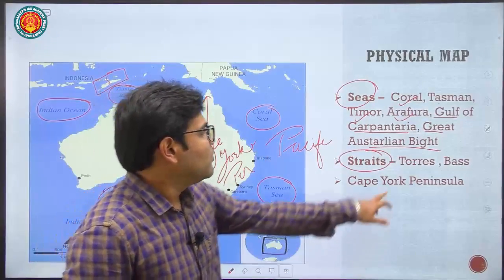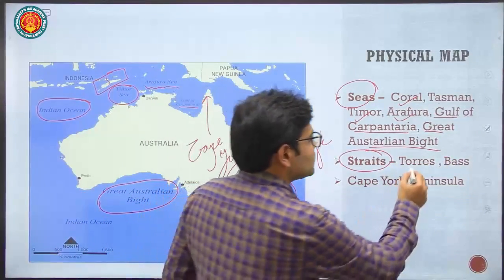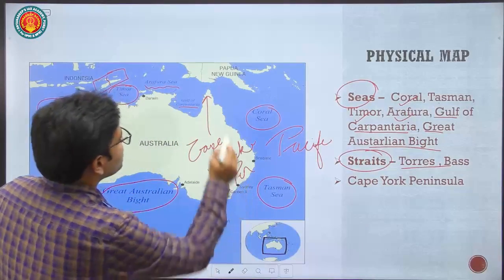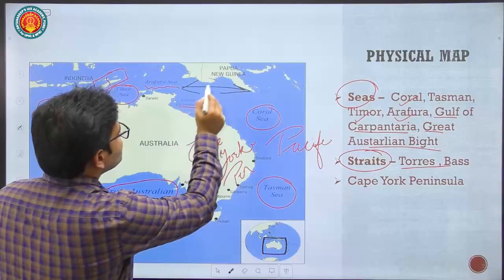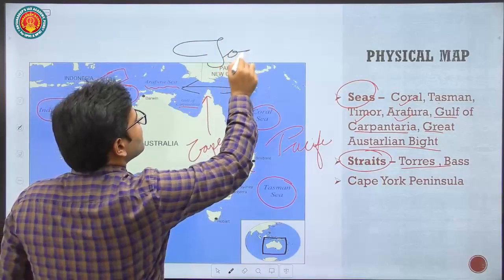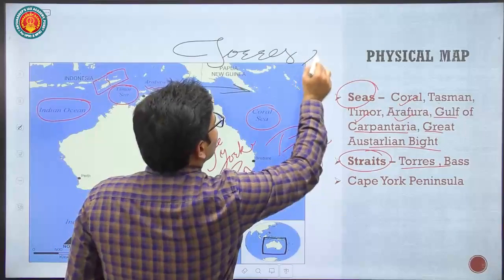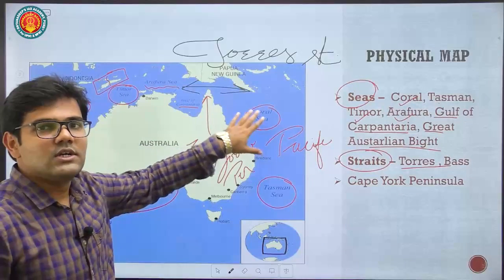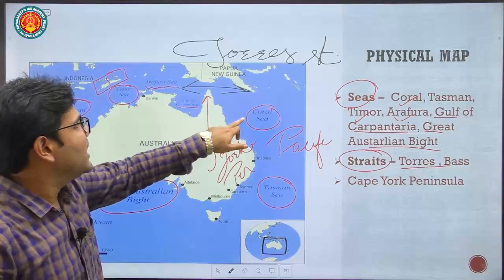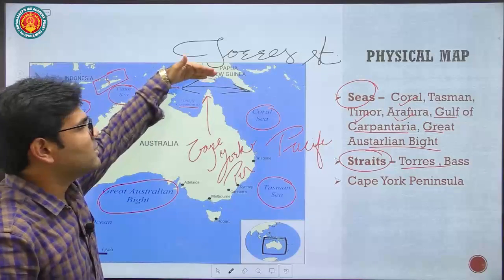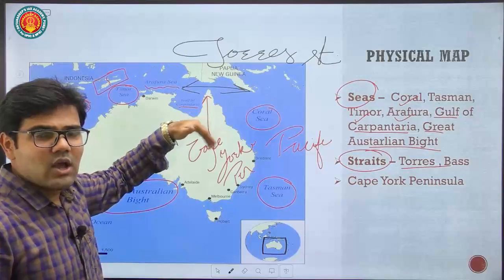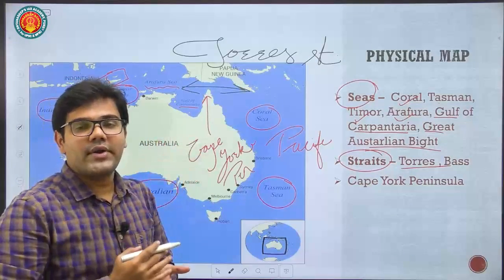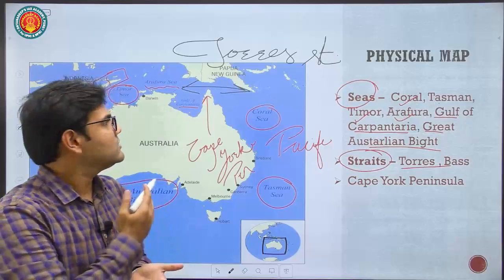Now let's move to the straits. Which are the two important straits in Australia? So Torres Strait. This is Torres Strait. Torres Strait connects the Arafura Sea and the Coral Sea. Also, it separates the country of Papua New Guinea and Australia, or in the broader perspective, you can see Torres Strait separates the continent of Asia from the continent of Australia.